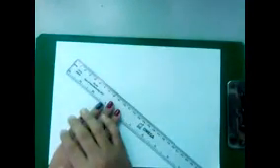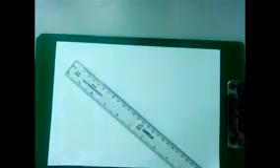So let us start with today's drawing. Before starting, as I told you, we have to draw margin from all the four sides. Okay? So first we will draw the margin and then I will tell you the name of the topic. So from 0 to 1 we will mark and draw a line.